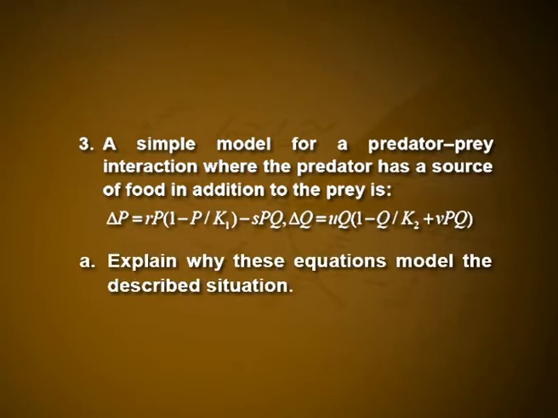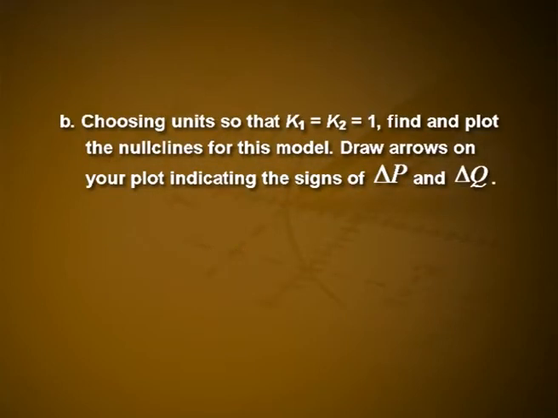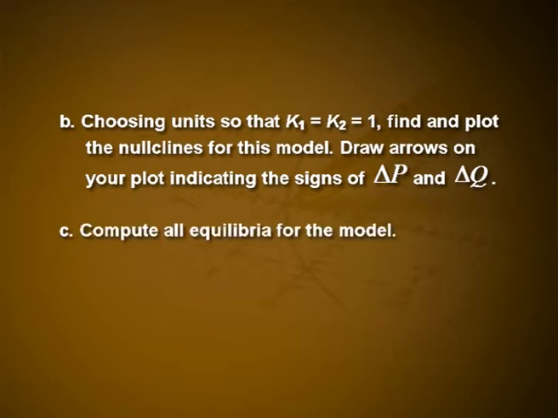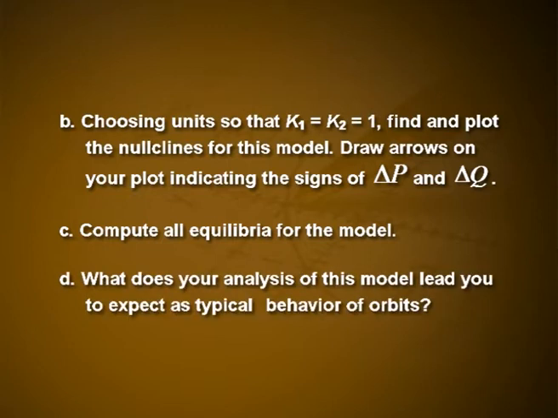Question A: explain why these equations model the described situation. Question B: choosing units so that K1 equals K2 equals 1, find and plot the nullclines for this model. Draw arrows on your plot indicating the signs of ΔP and ΔQ. Question C: compute all equilibria for the model. And question D: what does your analysis of this model lead you to expect as typical behavior of orbits?